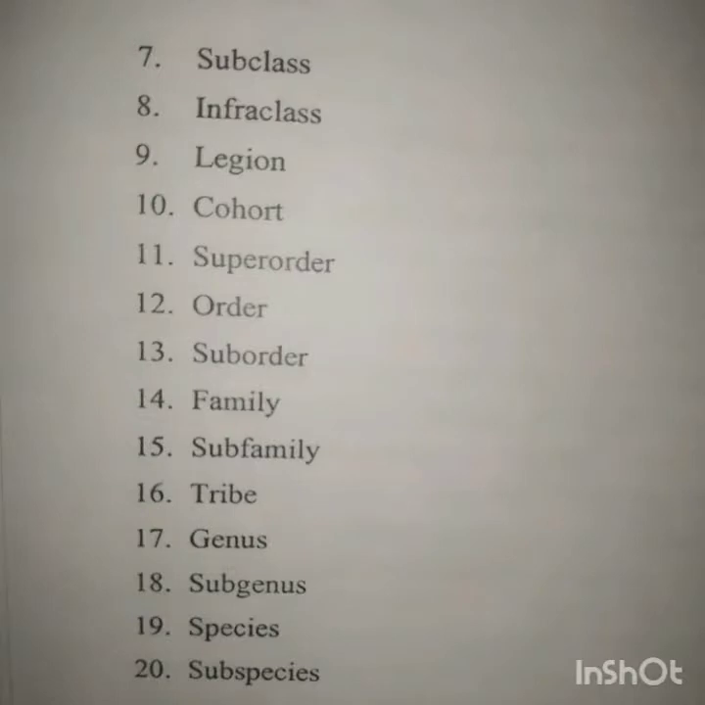After Linnaeus, various workers extended the linear hierarchy, and as you can see, they have added domain, kingdom, phylum, subphylum, superclass, class, subclass, infraclass, legion, cohort, superorder, order, suborder, family, subfamily, tribe, genus, subgenus, species and subspecies. So from 7 taxa categories they have extended to 20 categories.